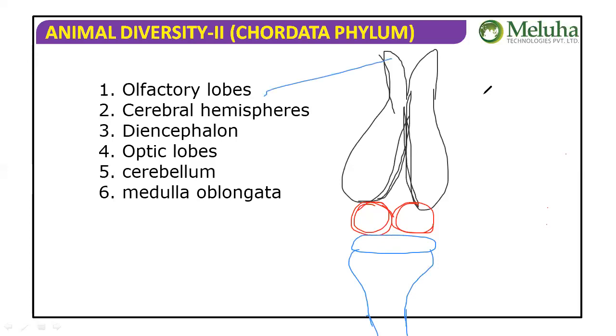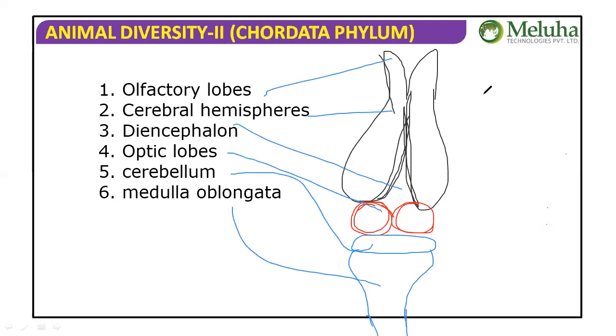So that's it: olfactory lobe, cerebral hemisphere, diencephalon, optic lobes, cerebellum, and finally medulla oblongata. The olfactory lobe, cerebral hemisphere, and diencephalon belong to the forebrain, the optic lobes belong to the midbrain, and the cerebellum and medulla oblongata belong to the hindbrain.